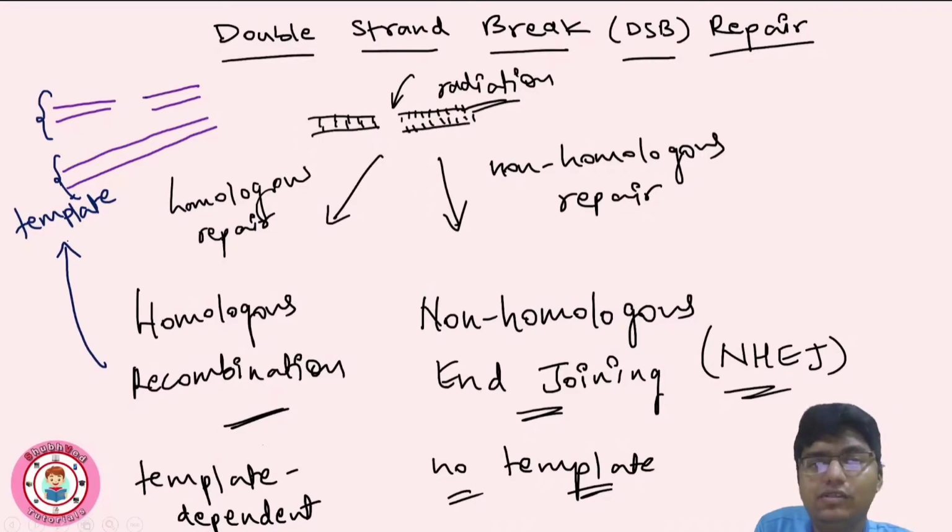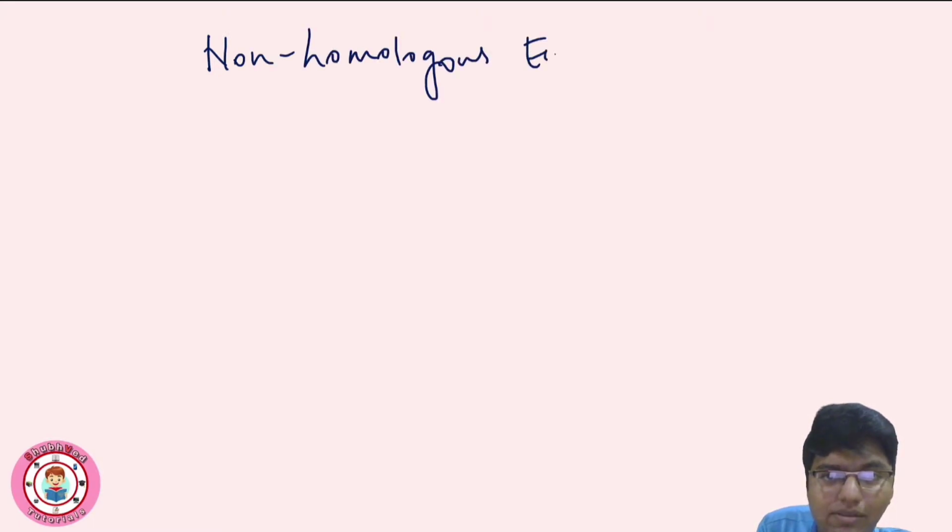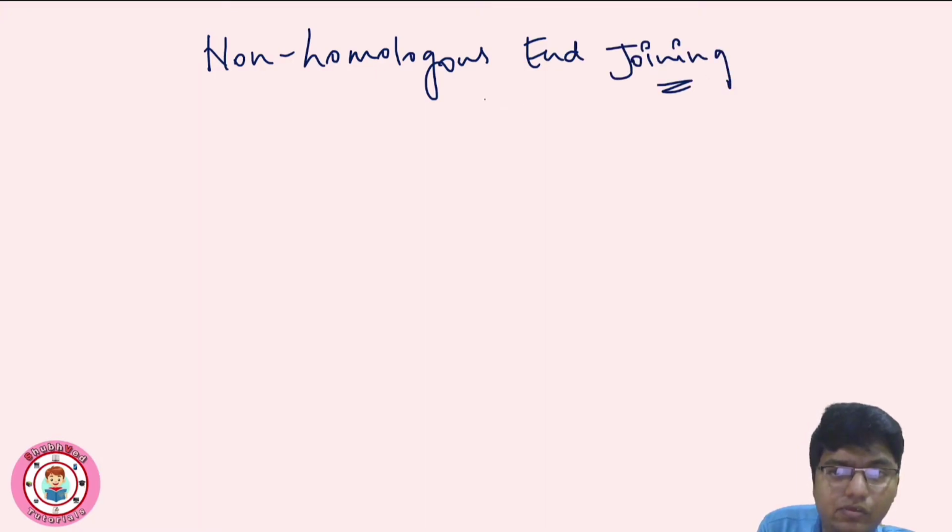This process we will discuss in detail in the recombination video. Non-homologous end joining has no template. From the name only we can see that this is a non-homologous pathway.